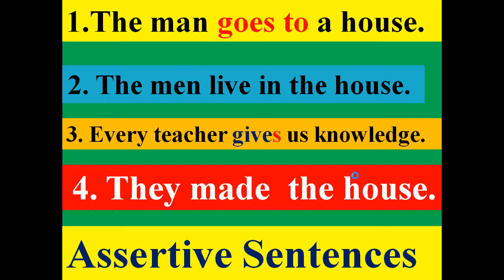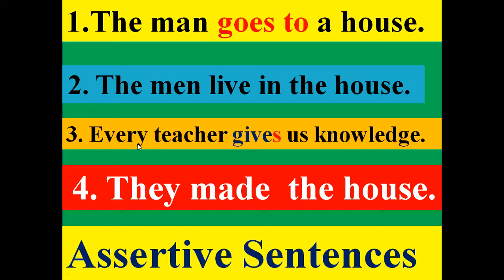What kind of sentence is this? I want to read out. Number 1. The man goes to a house. Number 2. The men live in the house. Number 3. Every teacher gives us knowledge.